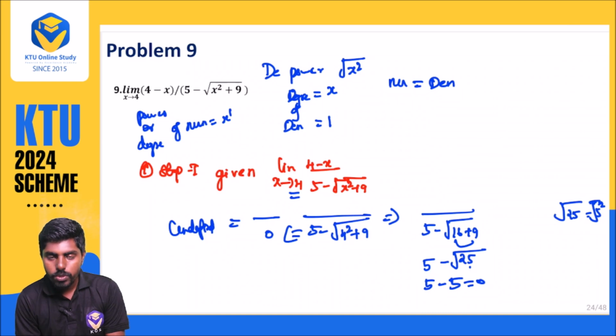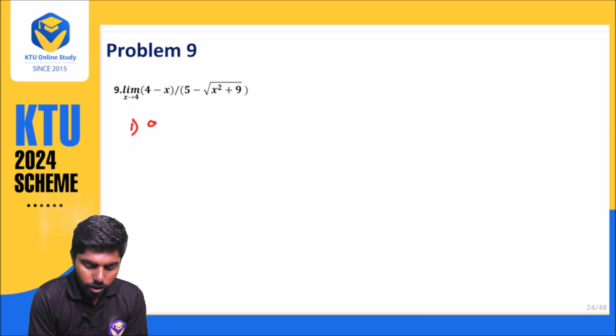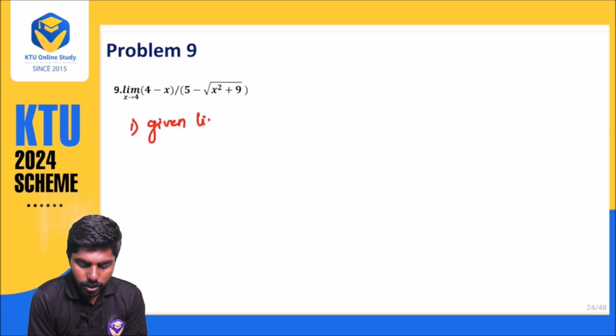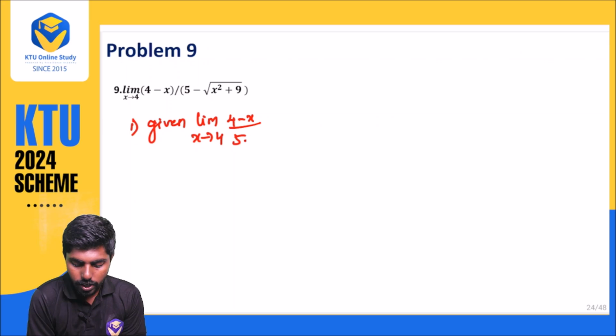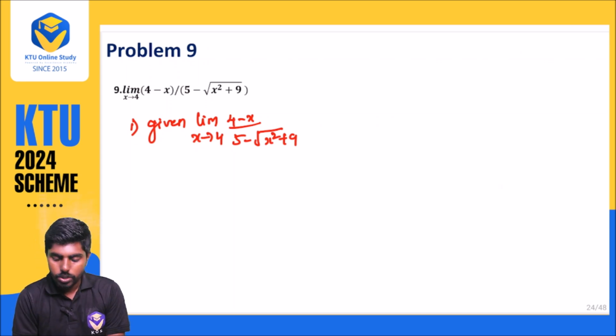So instead of doing this much, we have already written that the denominator power is equal to the numerator power. So what we want to do is simplify. Step number 1: given limit x approaches 4 of (4 minus x) divided by (5 minus root x square plus 9). So what is step number 2?